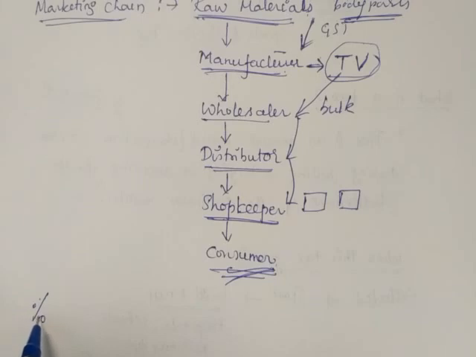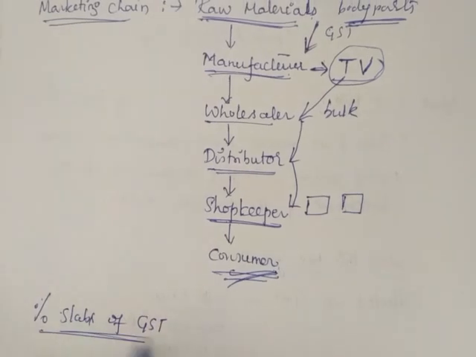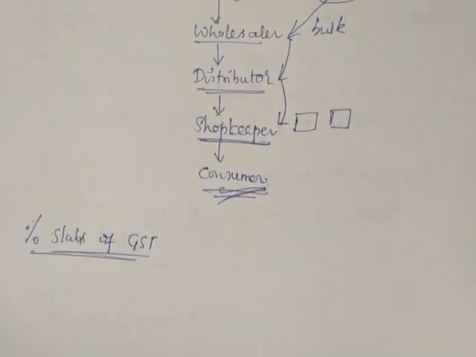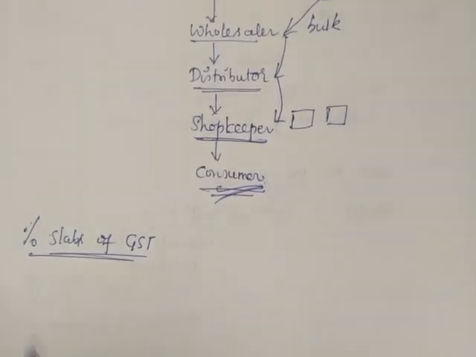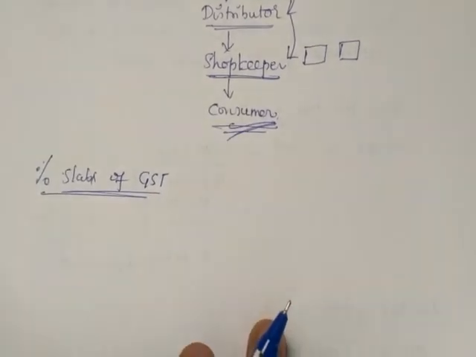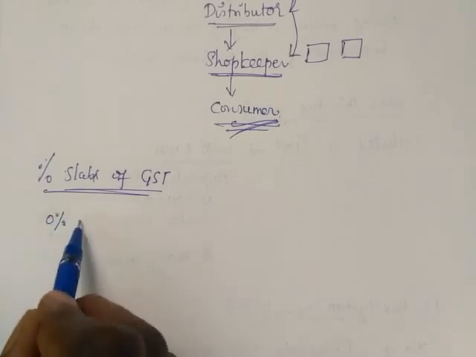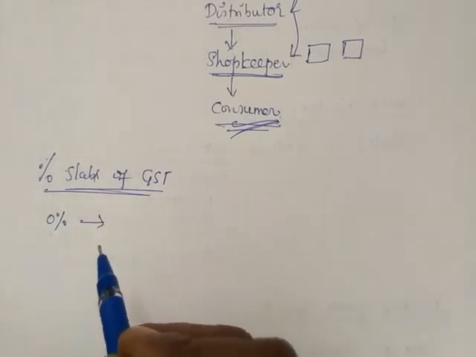Next is the percentage slabs of GST. In modern India, we are now in the GST form, and there are mainly 6 slabs. These slabs are very important to know. The first one is the 0% slab. What is this 0% slab?